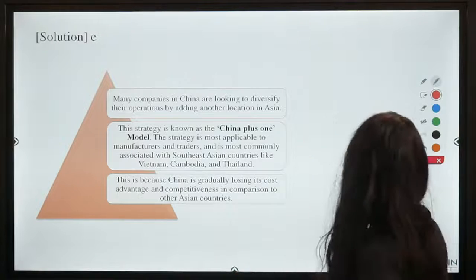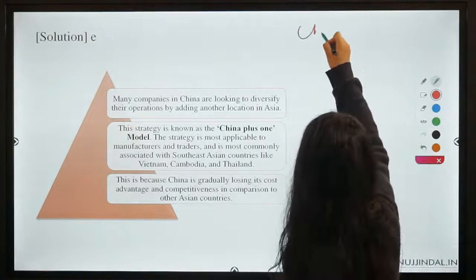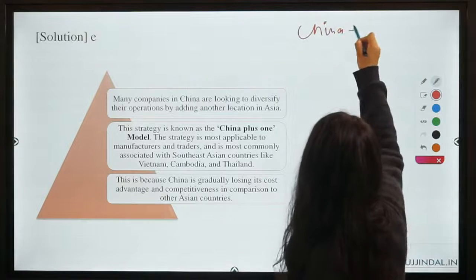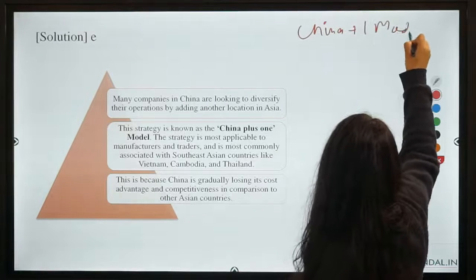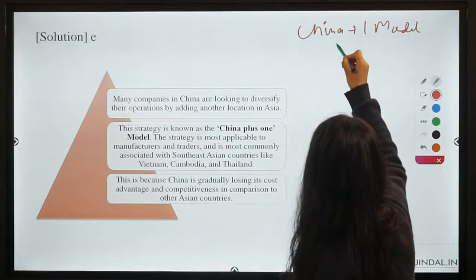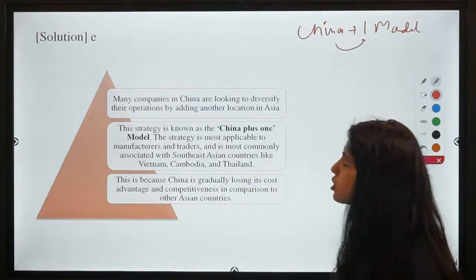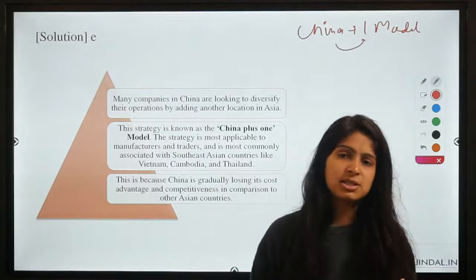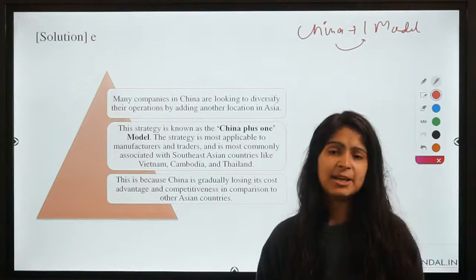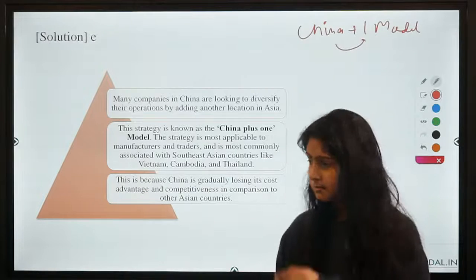So this is known as the China plus one model, right? To diversify the operations in countries which are similar to China, mostly Southeastern nations like Cambodia, Thailand, and especially Vietnam.